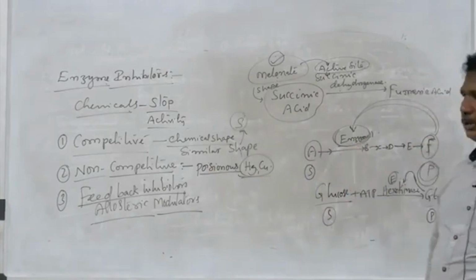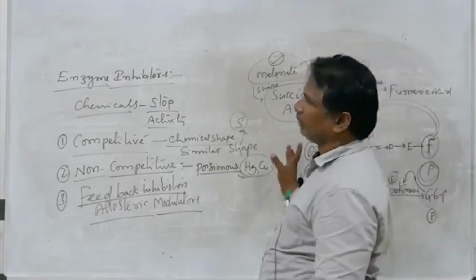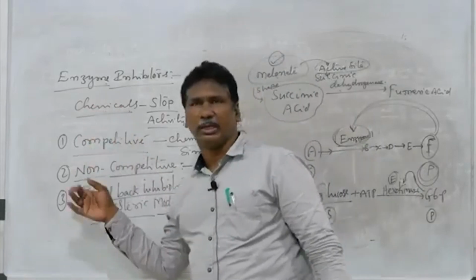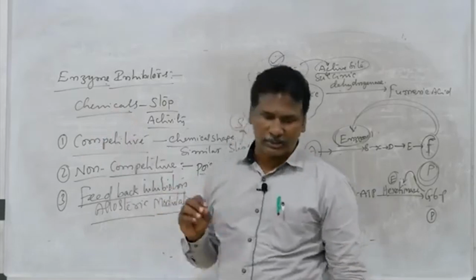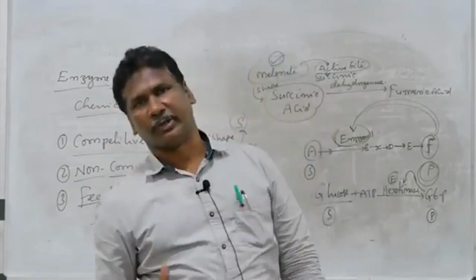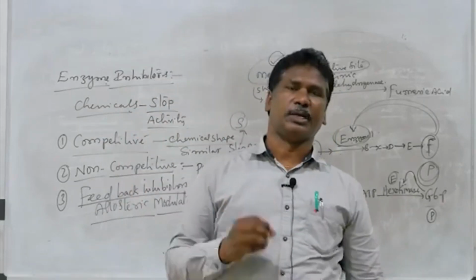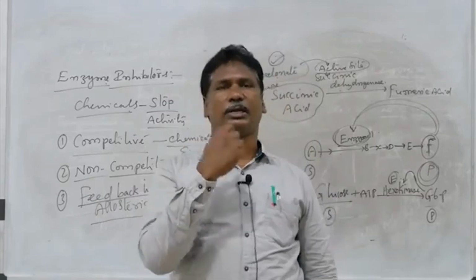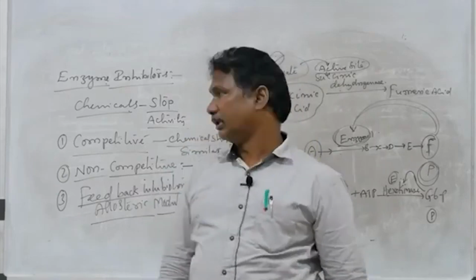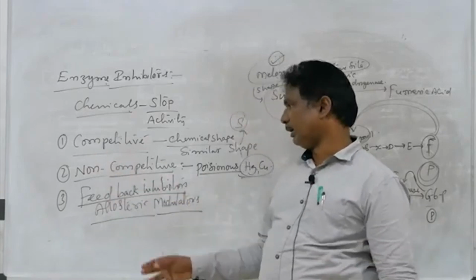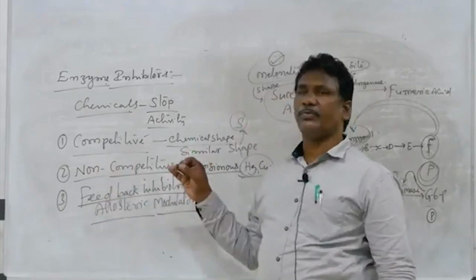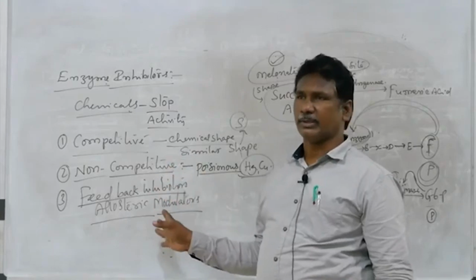Before going to another topic, let us recapitulate once again. Enzyme inhibitors are some of the chemicals which can stop the activity of an enzyme. There are 3 types of enzyme inhibitors: one is competitive inhibitor, second one non-competitive inhibitors, and the third one feedback inhibitors.